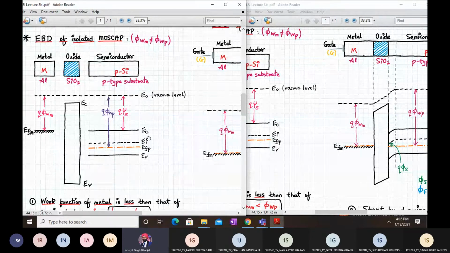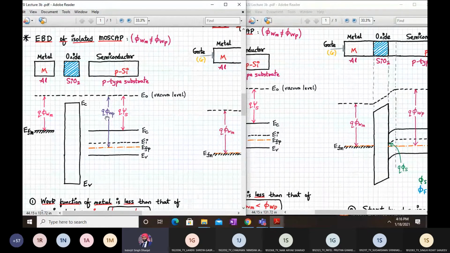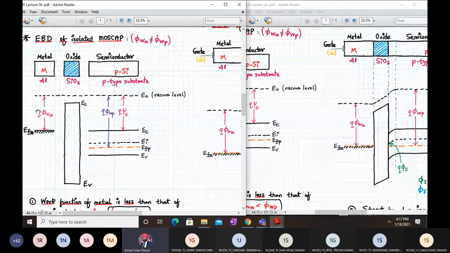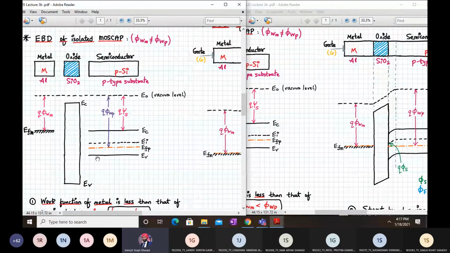As you can see, phi wm is not equal to phi wp, which means the work function is different for metal and for p silicon. For metal we don't have a conduction and a valence band, we have just the Fermi level EFM. In an oxide we have a very large band gap separated by EC and EV, and a very small electron affinity. In the semiconductor we have the conduction band, valence band, intrinsic Fermi level, and the quasi Fermi level EFP.